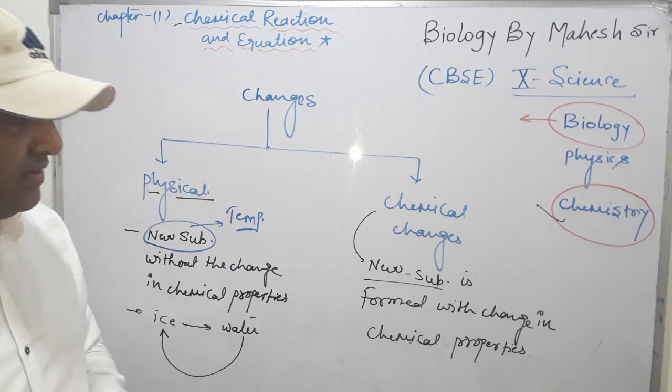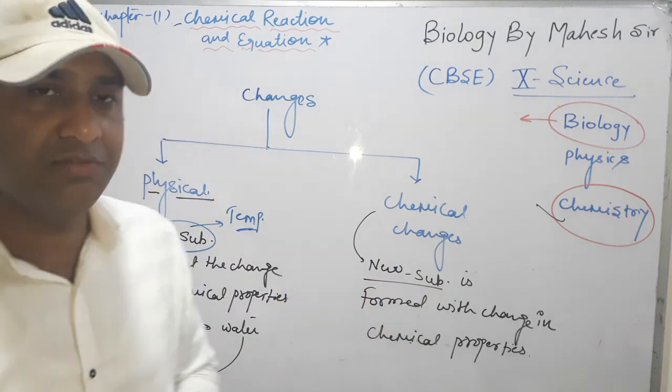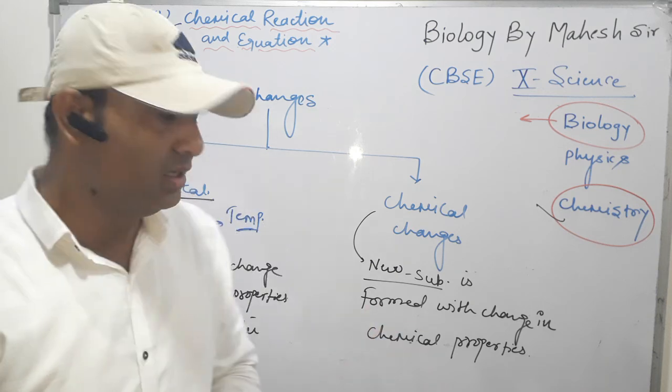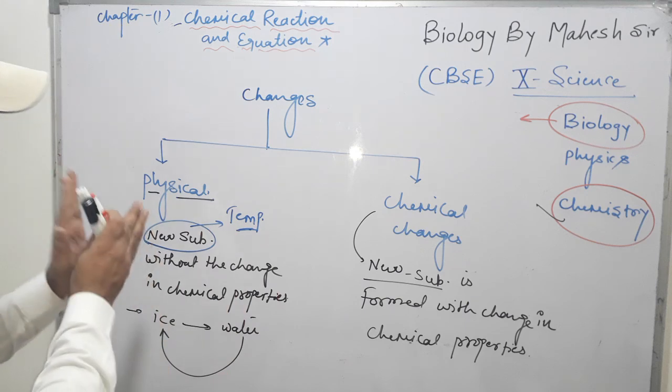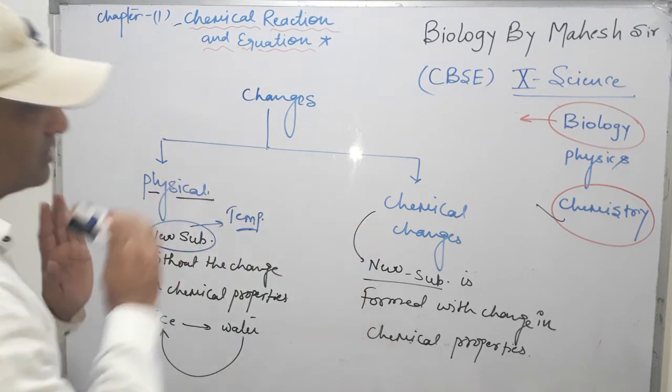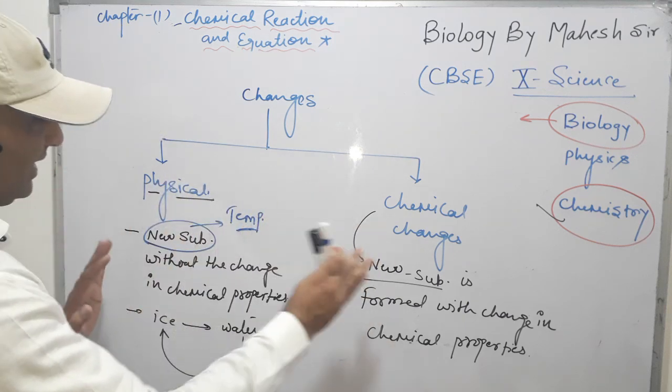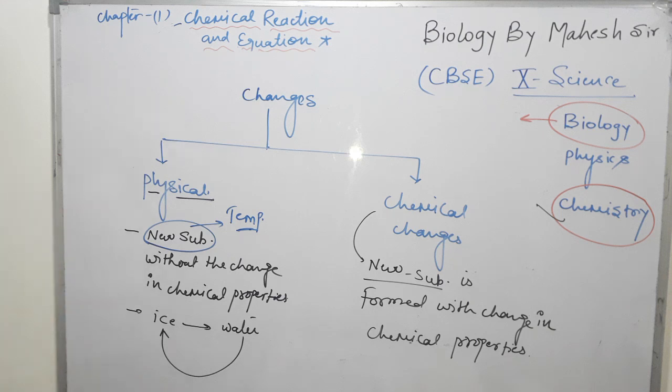So for chemical changes we can say the photosynthesis reaction, we can say the respiration reaction. Clear? So these all are chemical changes. So first physical changes and then chemical changes. Now we take examples of physical and chemical changes in this manner.